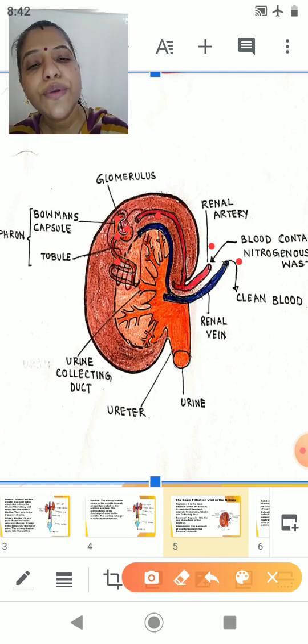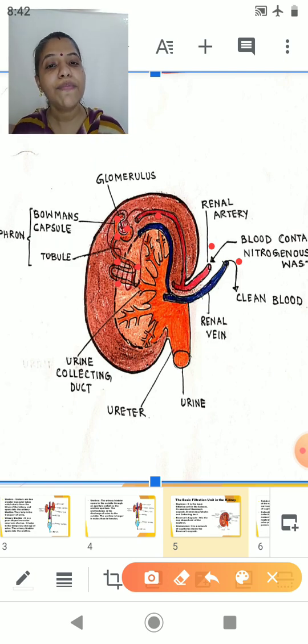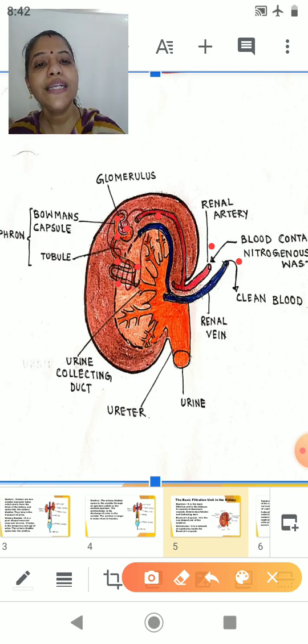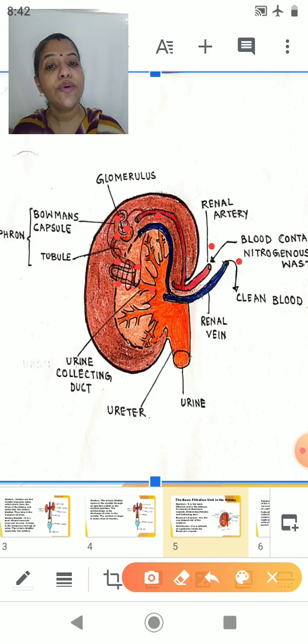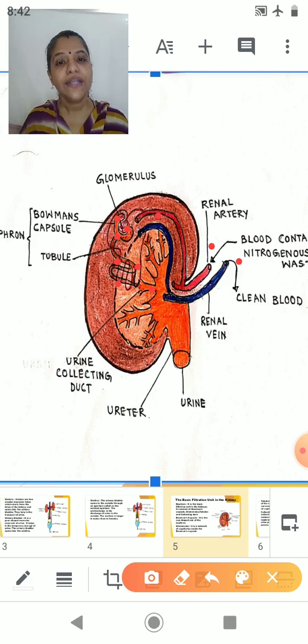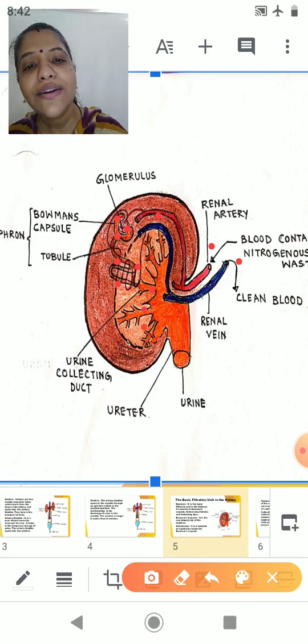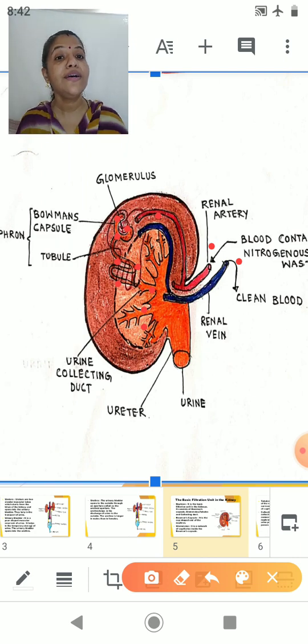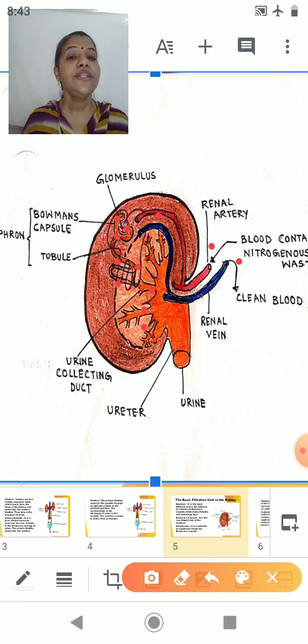You can see the tubules are surrounded by a series of blood vessels, and you can see that the tubules are finally opening into a urine collecting duct. This urine collecting duct in turn receives connections from many other nephrons. So this is the basic functional unit of the kidney, that is nothing but the nephron.